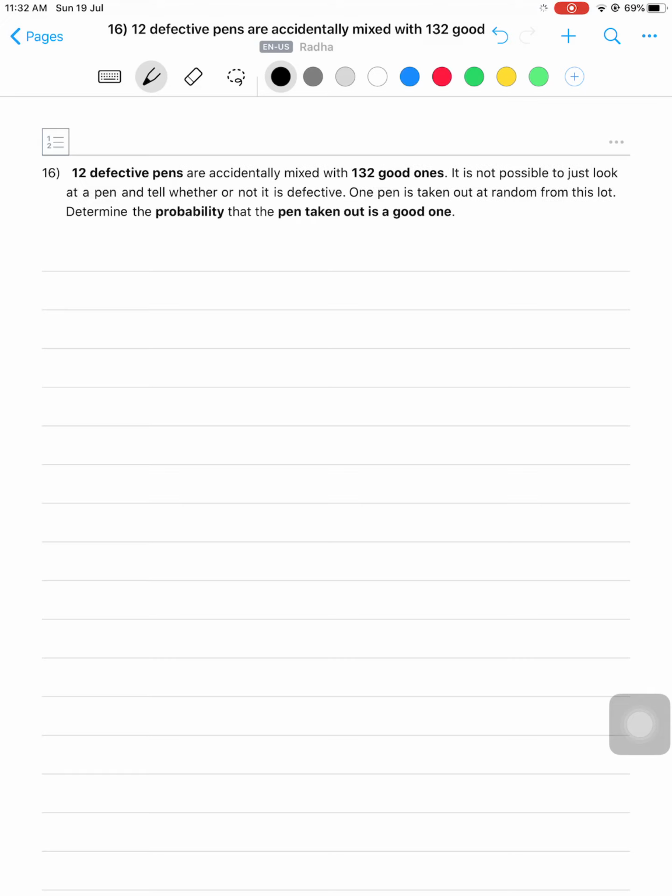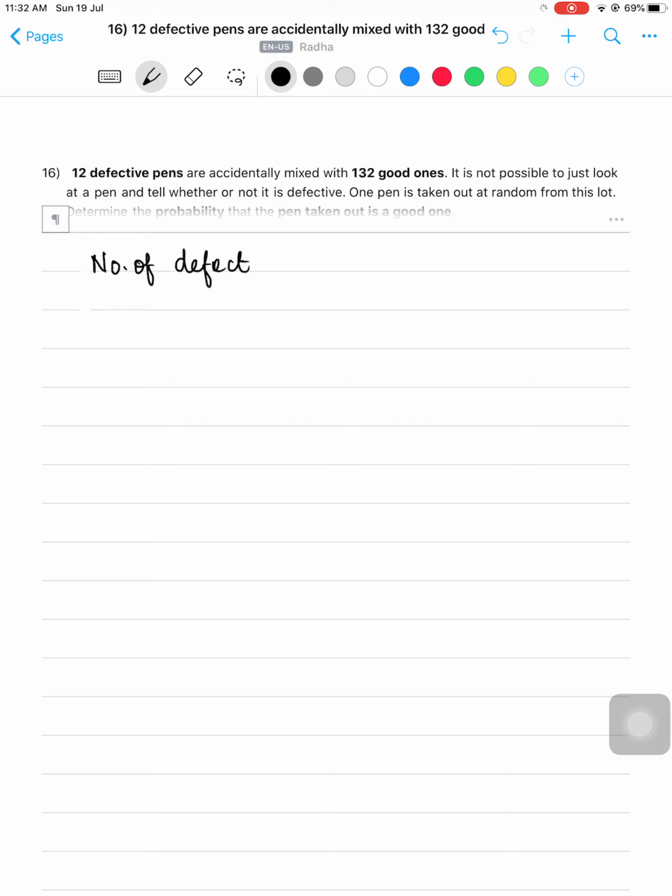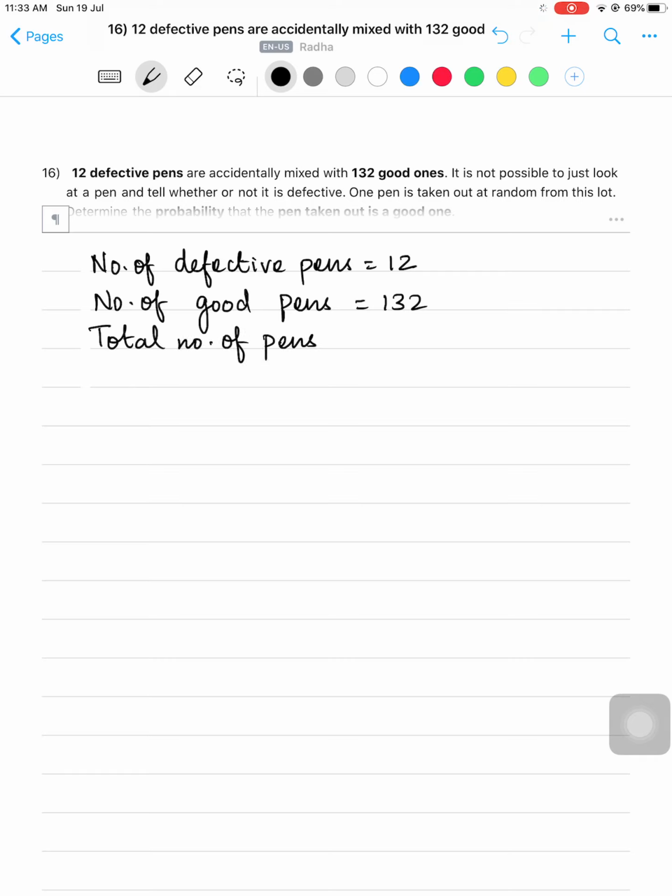So number of defective pens. How many defective pens are there? 12. And how many good pens are there? Yes, 132 good pens. So what is the total number of pens? That is n of s. Is how much? 12 plus 132. So you get 144 pens.